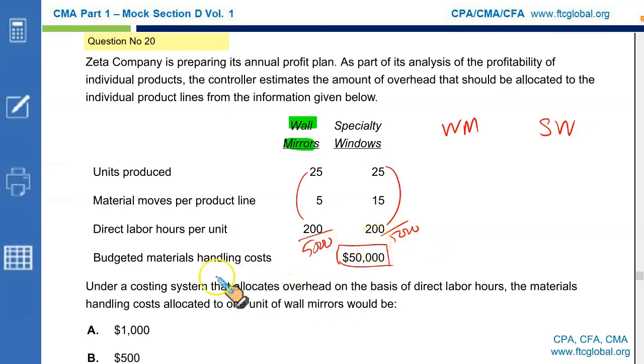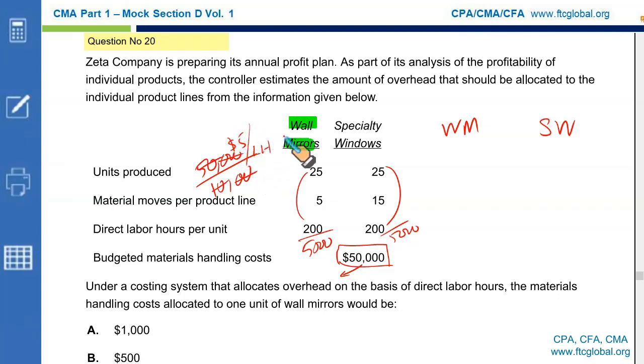Let us calculate the rate per labor hour for allocating the overhead cost. Under a costing system that allocates overheads on the basis of direct labor hours, you're going to allocate $50,000 of material handling cost based upon the total 10,000 labor hours required for manufacturing wall mirrors and specialty windows. So if you calculate the rate, it's going to be $5 per labor hour.